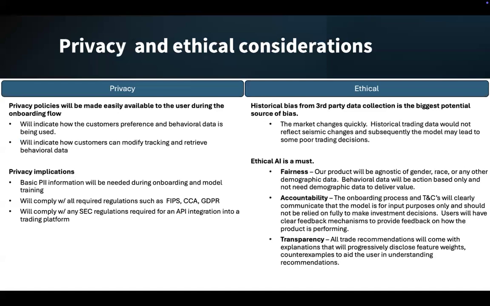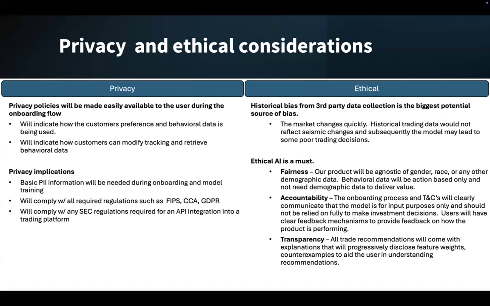There's some implications from a privacy standpoint. Basic PII information is going to be needed during onboarding as well as model training. We'll need to comply with all required regulations such as FIPS, CCPA, GDPR. We also have a hypothesis that, due to the fact we've got an API integration into the trading platform, we will need to comply with some additional SEC regulations as well.